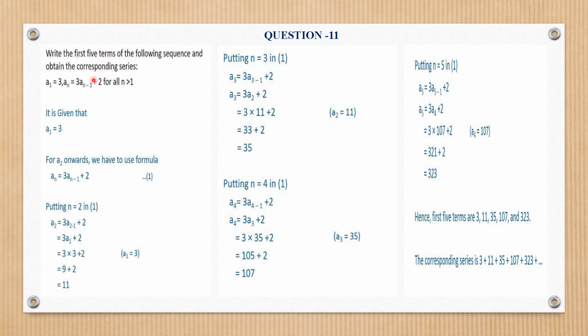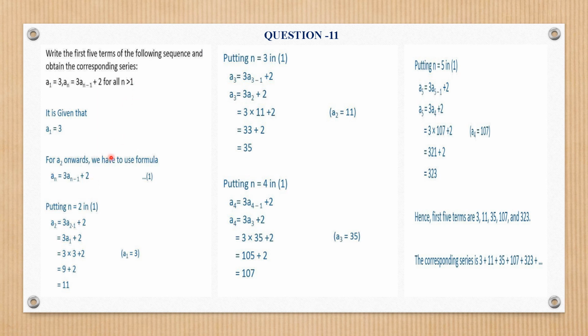But we need just the first 5 terms. First term is given, so I just need to calculate A2, A3, A4 and A5. That will altogether make the 5 terms. So A1 here is 3, and an is 3a n minus 1 plus 2. We start from A2.